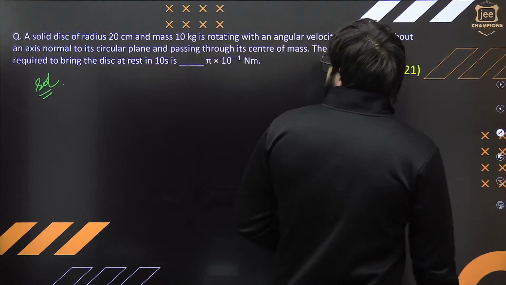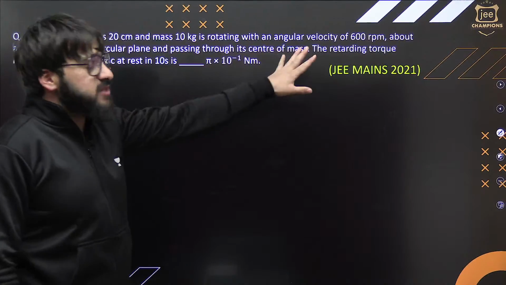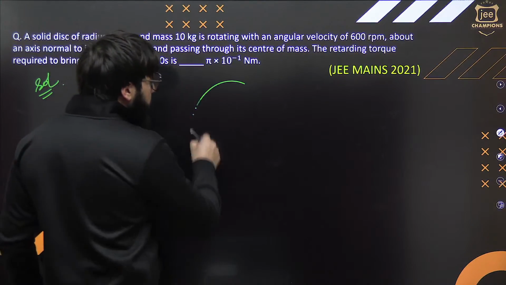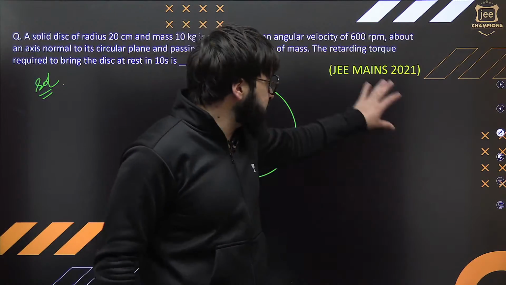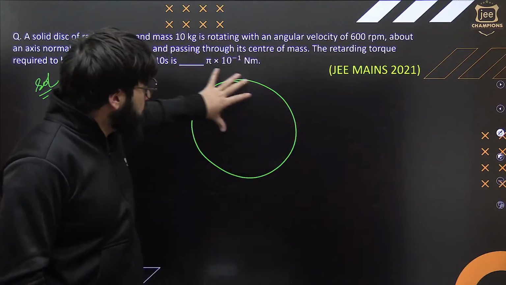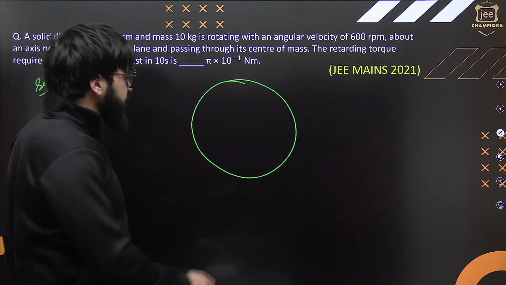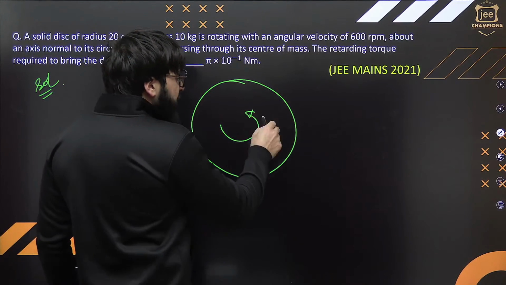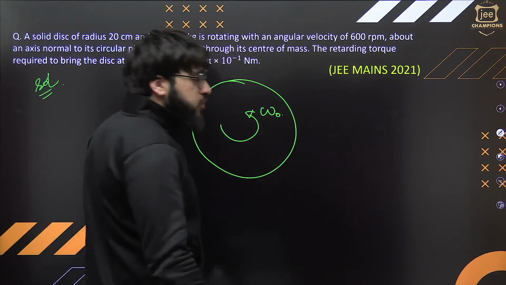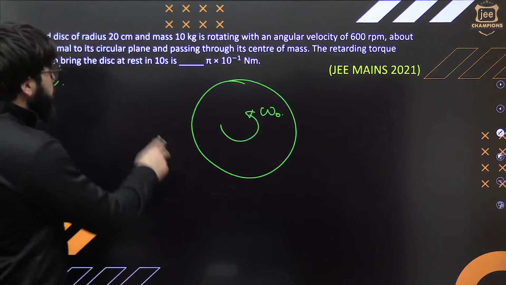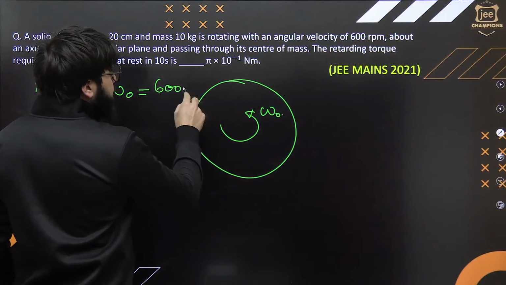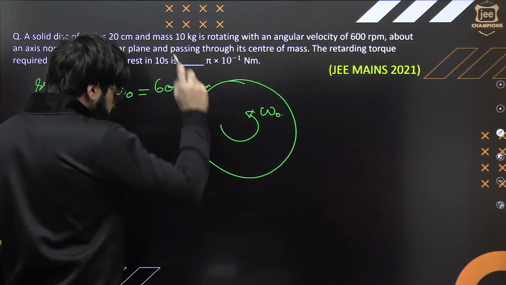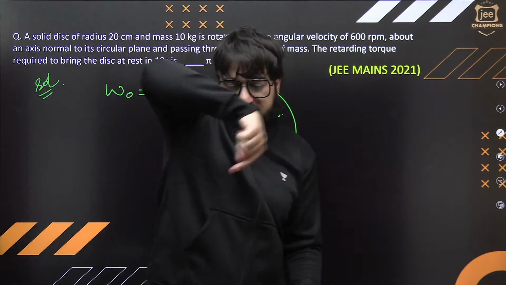So a solid disk of radius, this is exactly given. So we are given a solid disk which is rotating. This was asked in JEE Mains 2021. If I say this is rotating with angular velocity, that we call omega over here, how much is omega given in this case? You will say, sir, that is 600 RPM, rotations per minute. So this is a disk which is rotating something like this.